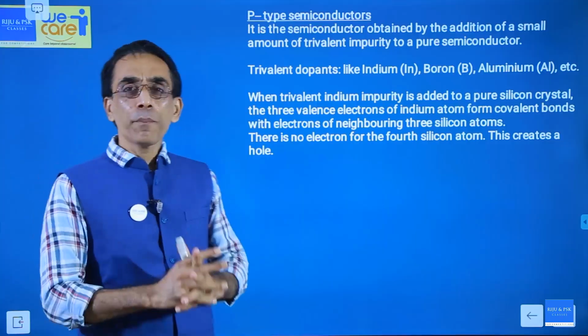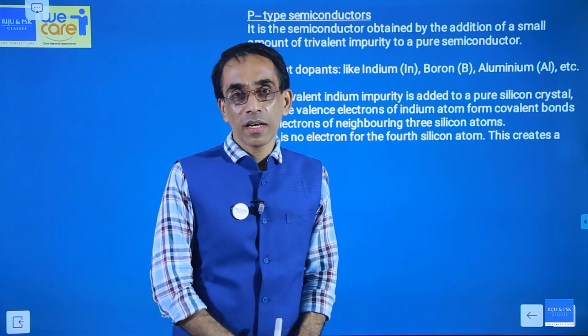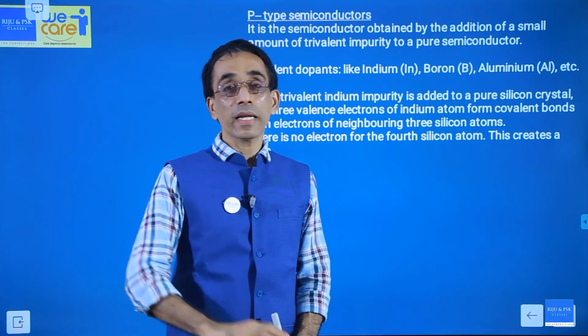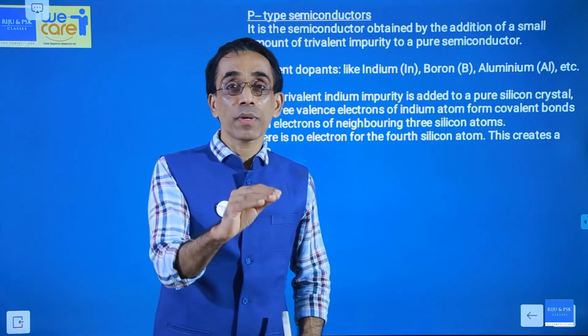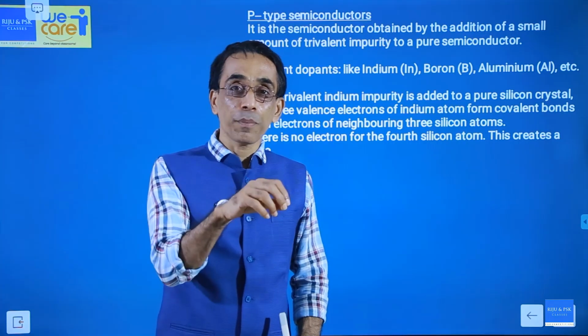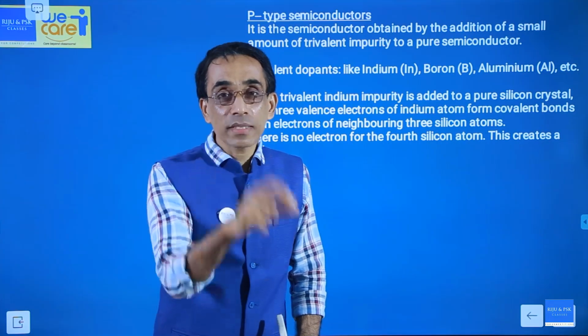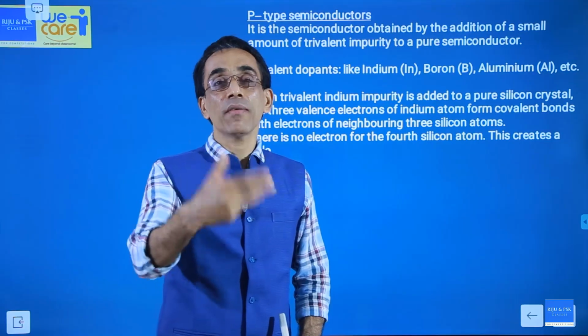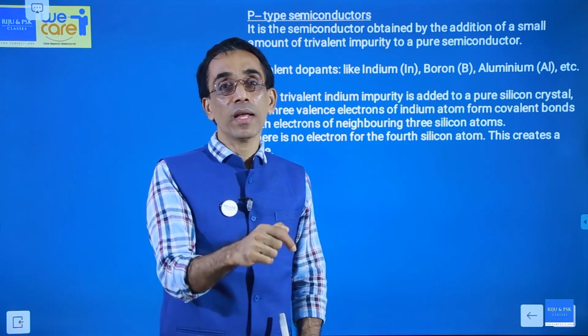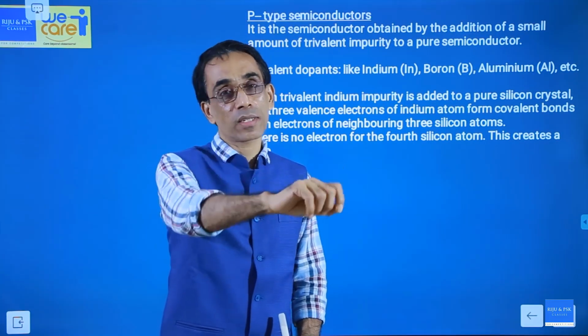Now studying p-type semiconductor will be very easy. How do we define an n-type semiconductor? It is a semiconductor produced by doping tetravalent silicon or germanium with a pentavalent impurity atom. Each pentavalent atom will give you one additional electron. Is that okay?